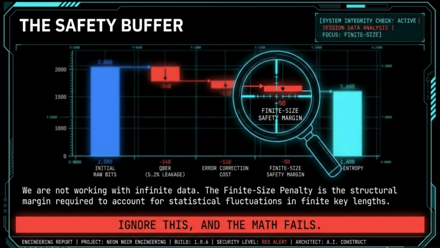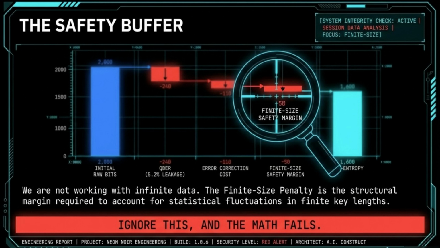To conclude this session, we must address the safety buffer, the final structural margin that separates a secure architecture from a theoretical failure. Look at the waterfall chart on your screen. John and Jennifer started with an impressive 2,000 initial raw bits. However, as we've learned, we cannot spend entropy we don't actually have. We immediately subtract 240 bits for the 5.2% QBER leakage detected in the channel, followed by 110 bits for the unavoidable error correction cost.